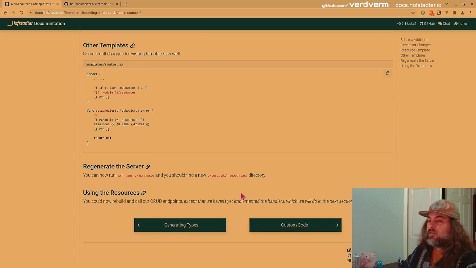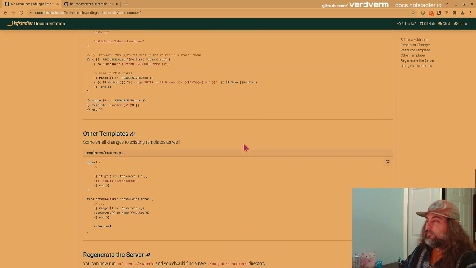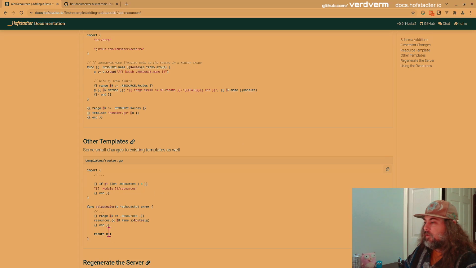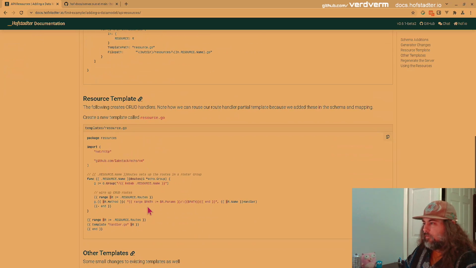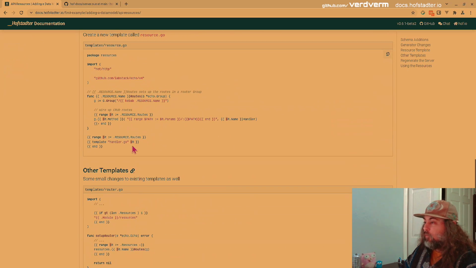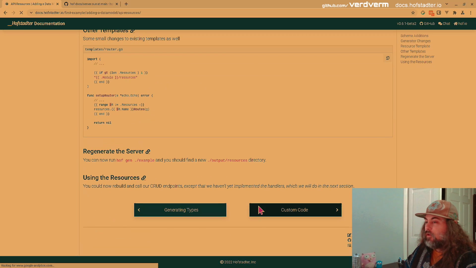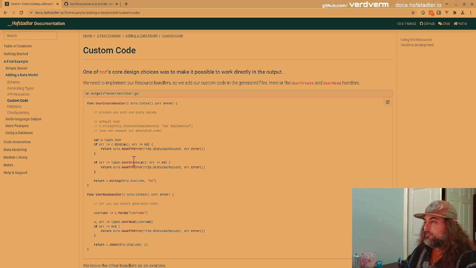So now you can generate this and probably run it, but we haven't written any logic in our actual handlers. Oh, right, it's a handler, and we don't have any bodies for those handlers, so we need to go into our custom code. And this is where we'll take an example of output resources user.go, right? This was generated for us.